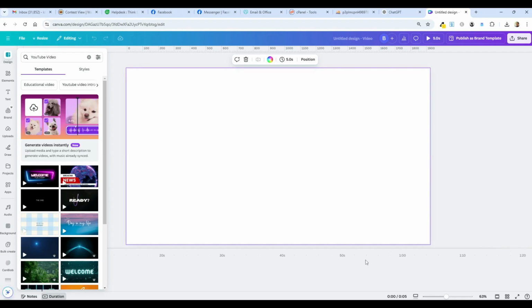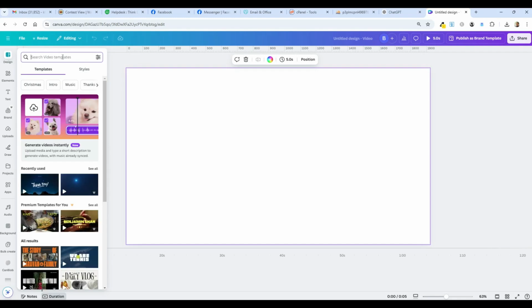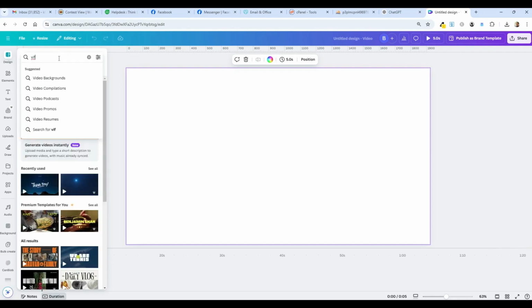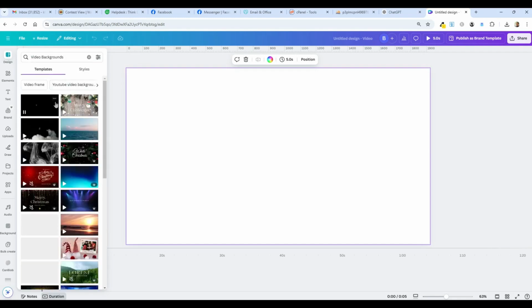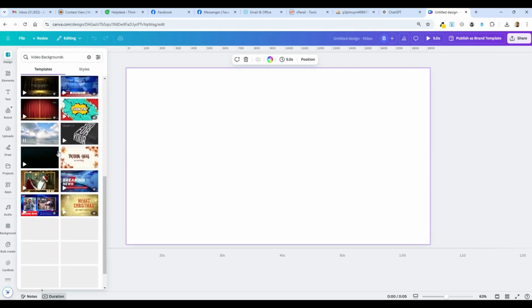There's already a timeline down here. I think you can see that. So I need to get some kind of background here. It will be a video background. So I'm going to actually search for video backgrounds. I already have it here from doing it earlier. And I want something that's subtle, because the words are going to go over this, like the trivia question will go at the top, and the choices will go on the side. So it can't be too crazy a background, which will just be distracting.